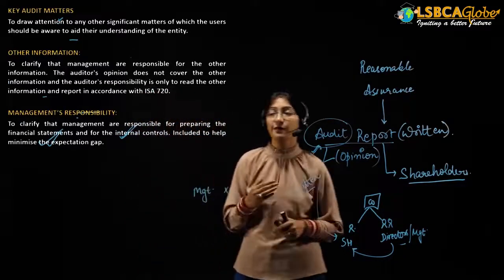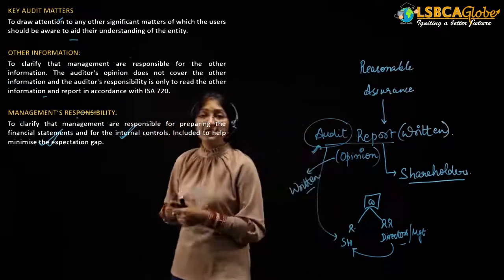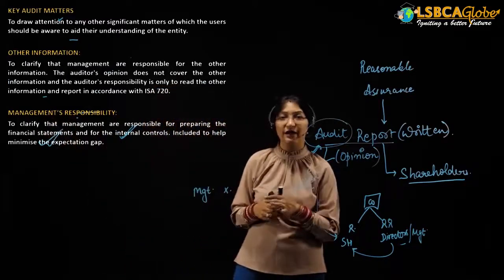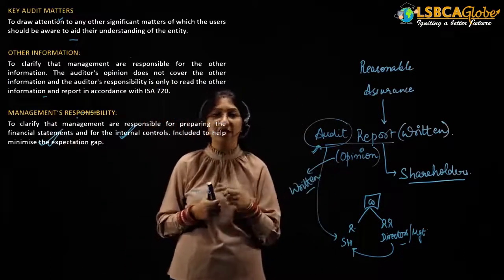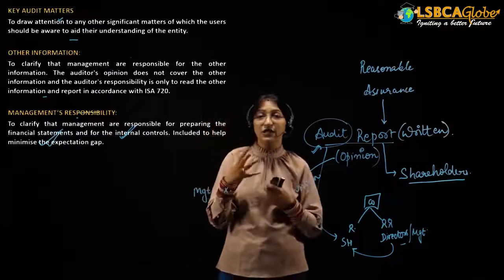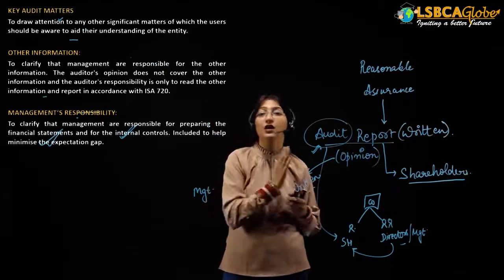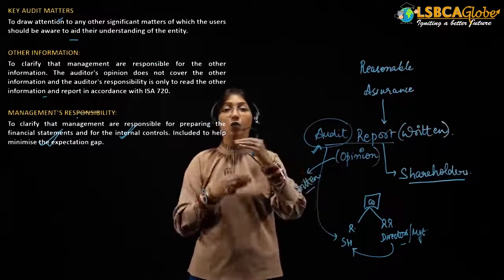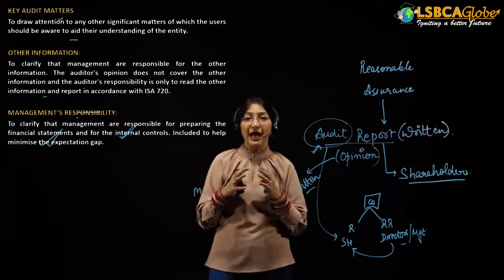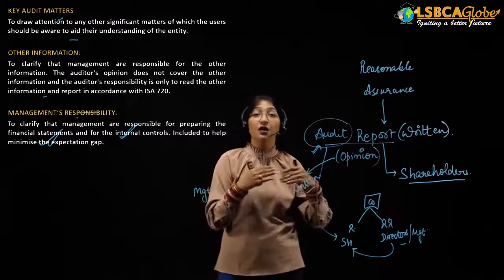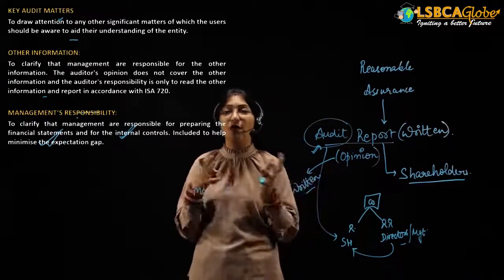Clear? Now guys, the next paragraph is about the management's responsibility. Now we have discussed that there is an expectation gap. What is an expectation gap? It is what the auditor's responsibility is and what the public believes the auditor's responsibility is. Now the auditor wants to reduce that expectation gap, and there should be no misunderstandings between the company and the general public, between the shareholders and the auditor.